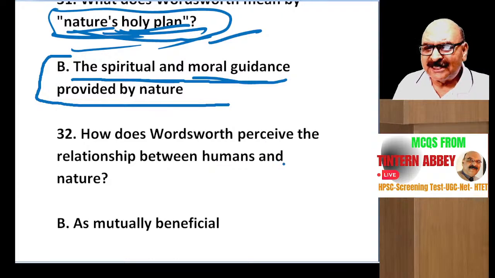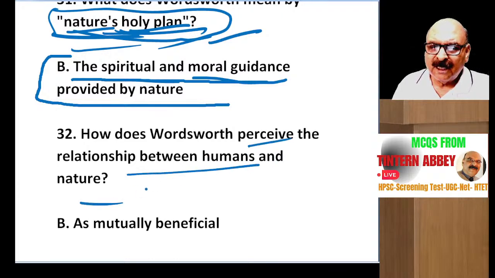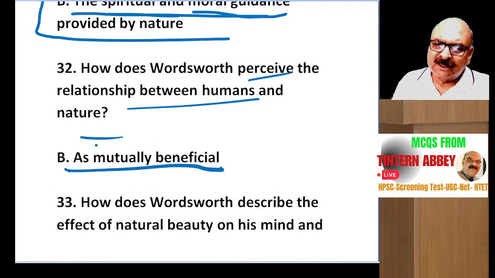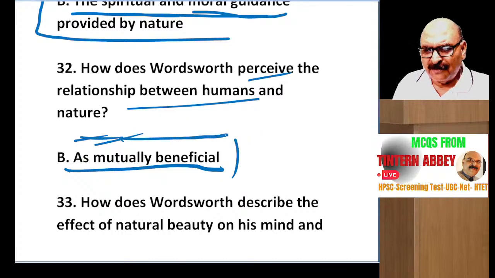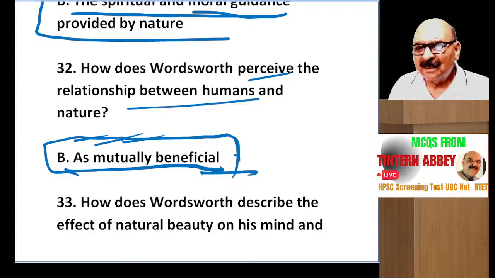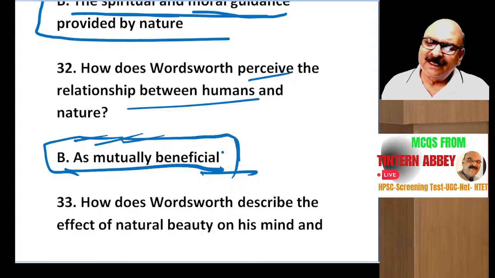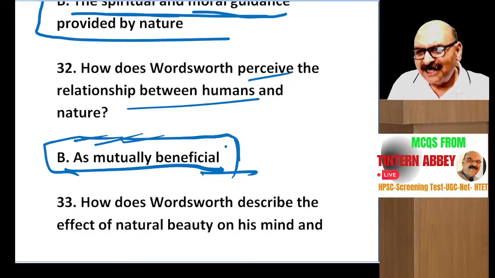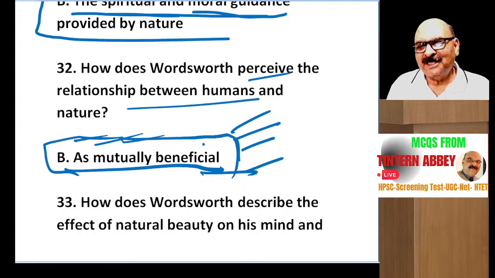How does Wordsworth perceive, means understand, the relationship between humans and nature as mutually beneficial? Think about the city people, think about the village people. The city people live in concrete houses made of stones and bricks and cement. In a way, they lose many things. The people who are living near nature in the fields, villagers, they have blessings of nature.